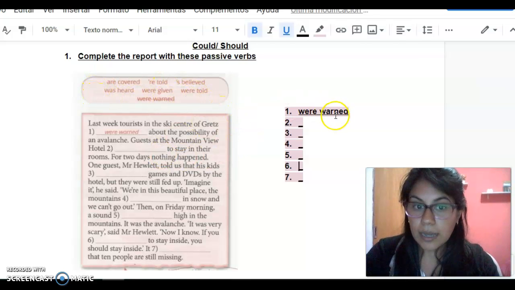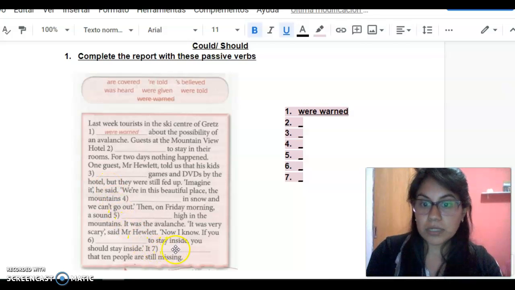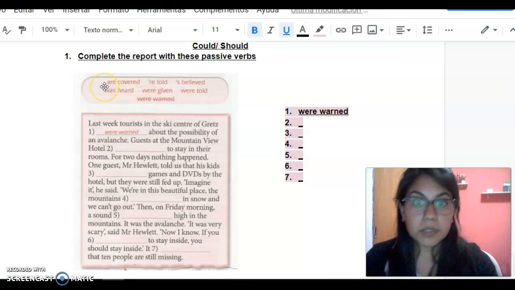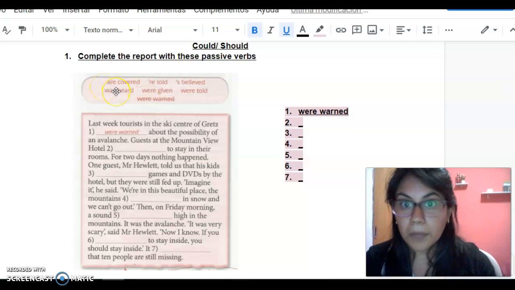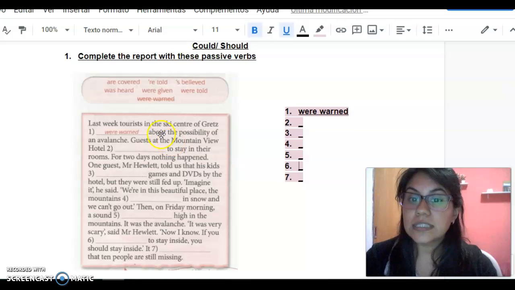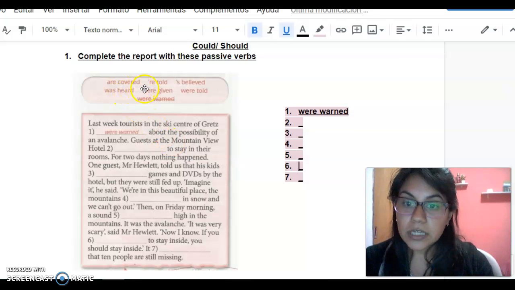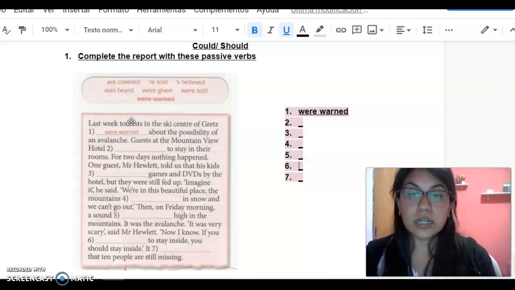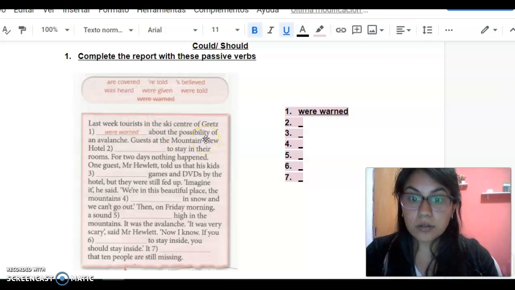Okay, so number 1 is already done. You have to complete the following. Remember that in passive voice we use the verb to be in present or in past, it depends on the sentence, and the verb in the third column. Pay attention if you are going to use the present or the past, and if you are talking about singular or plural.